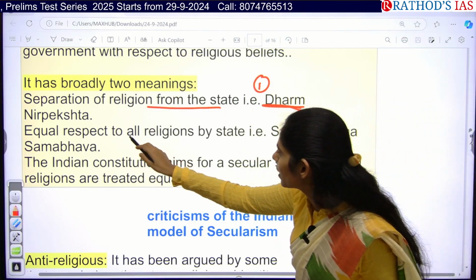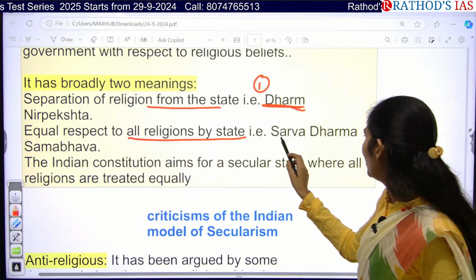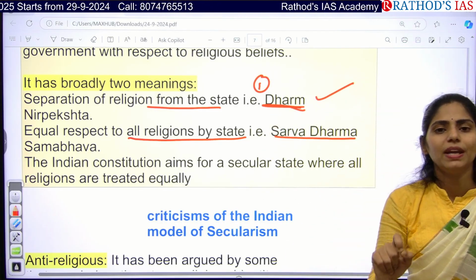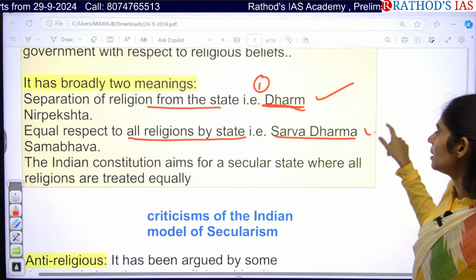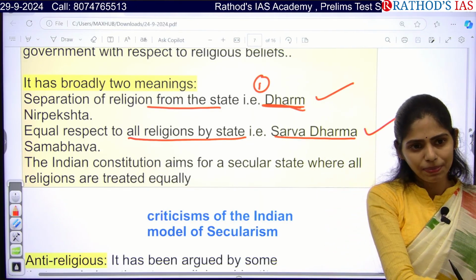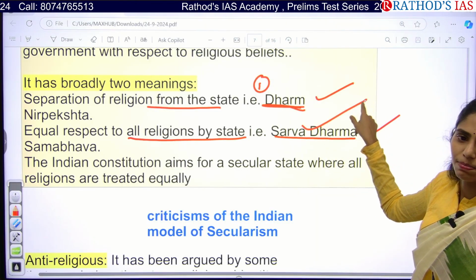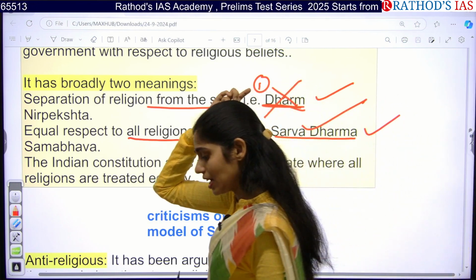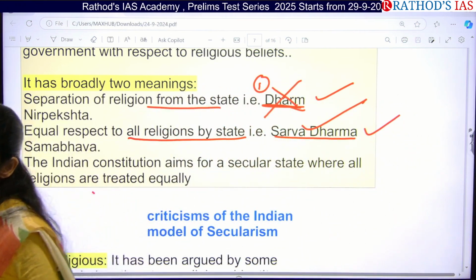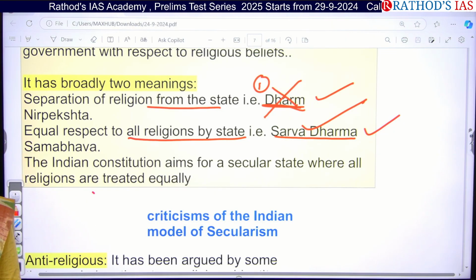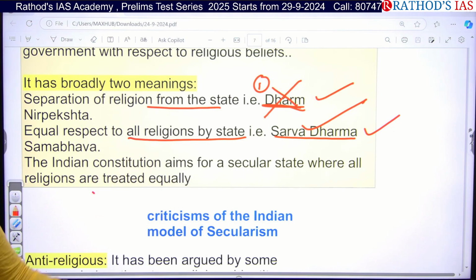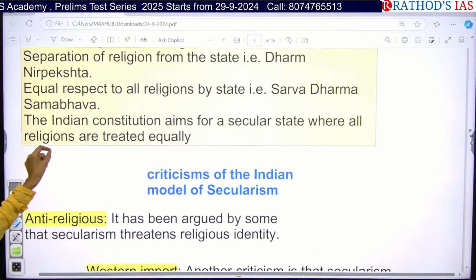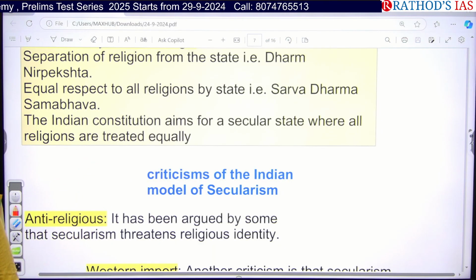And next one is equal respect to all religions by the state. It is called Sarva Dharma Sambhava. So this concept of Dharma Nirpekshata is seen in the US, and this concept of Sarva Dharma Sambhava is part of our India. So we adopted this part, not that part. Okay, have you understood clearly? So in yesterday's discussion, try to add this point of Dharma Nirpekshata and Sarva Dharma Sambhava. The US is based on this and India is based on this. So the Indian constitution aims for a secular state where all religions are treated equally.